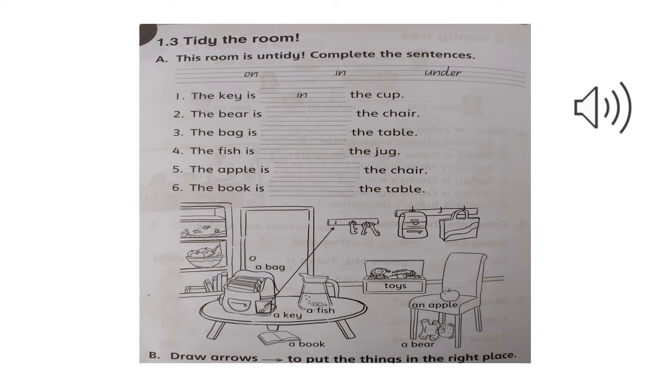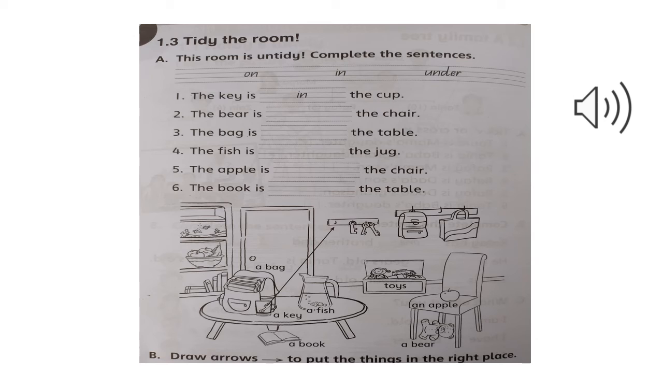The apple is dash the chair. Where is the apple? The apple is on the chair. Can you guys see the chair? There is an apple on it. So the apple is on the chair. So you have to write on in the fifth blank. The book is dash the table. Where is the book? The book is under the table. So we'll write under in the sixth sentence.